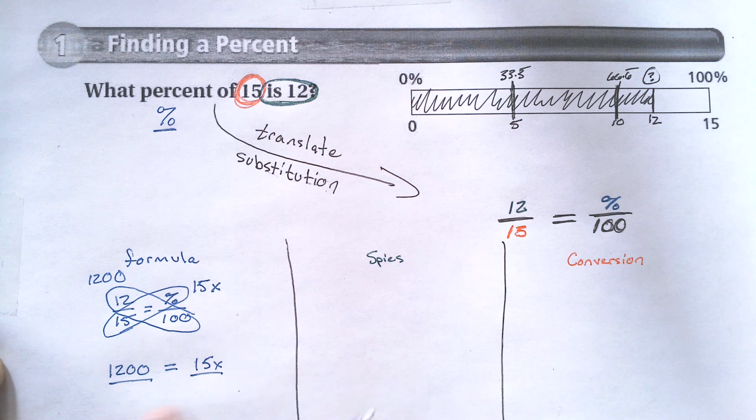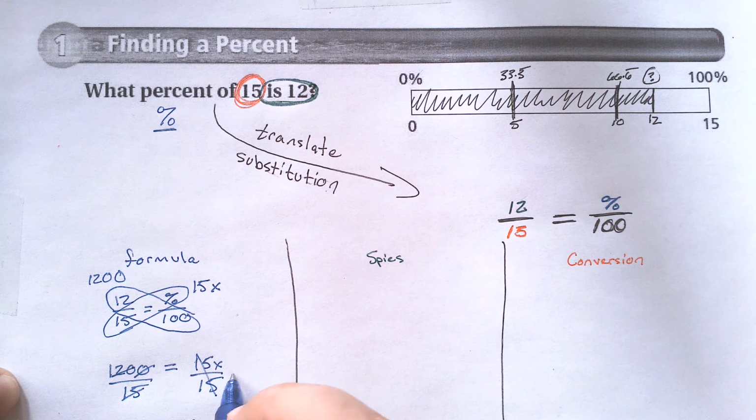So I have 15 times x. Since I am multiplying, that means to get x by itself, I divide by the same amount, and I do that to both sides. And I know off the top of my head, 15 goes into 60 4 times, 60 goes into 120 twice, so I take 4 times 2, and I get 8, gets me the 120. But then I have this 0, so I just bring it down. Now that's done. And I've done my division, and these 15s over here cancel, so x equals 80. I now have my answer is x. I wrote a little low, sorry, so I'll rewrite it. I have x equals 80.